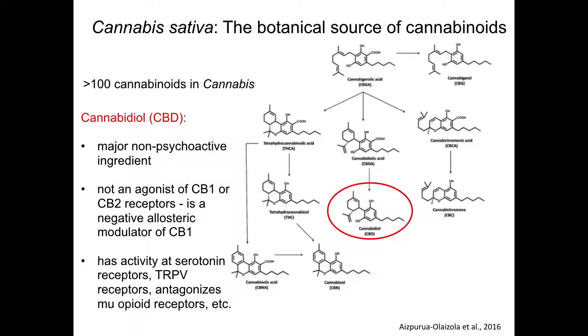Another compound you may hear of is cannabidiol. It is the major non-psychoactive ingredient in cannabis. Unlike THC, cannabidiol is not an agonist at CB1 or CB2 receptors. It has been found to have negative allosteric effects on CB1 receptors. It also acts on a wide range of other receptors, including serotonin, TRPV receptors, and can antagonize mu-opioid receptors.